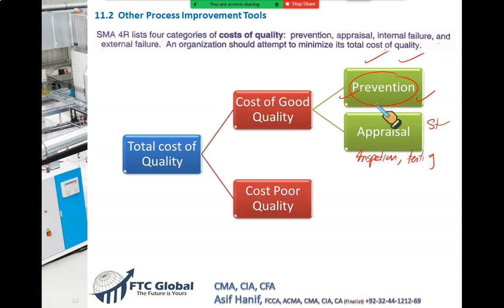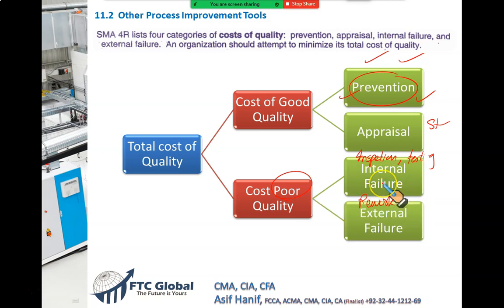Now let's say goods are not up to the standards, goods are poor. Does it mean we throw the goods away? No. We have another category of cost called internal failure. The goods were caught before they reached the customer. So when the goods were identified to be faulty, at this stage we will rectify them. Right? So we will maybe rework. Any cost that is rework will come in internal failure.